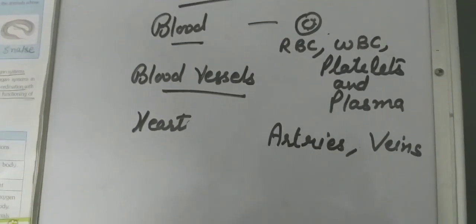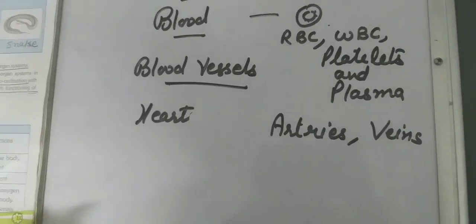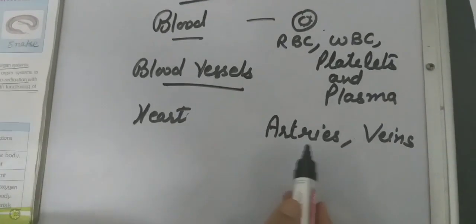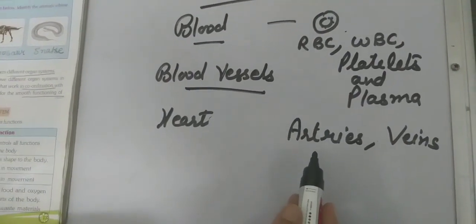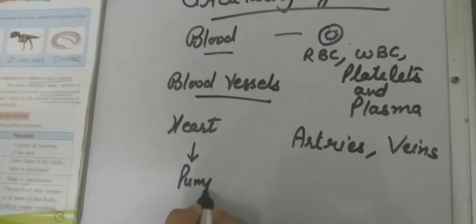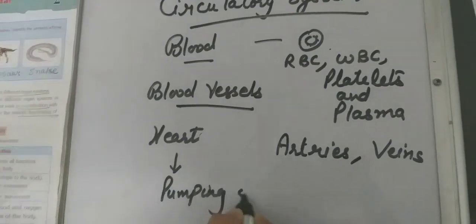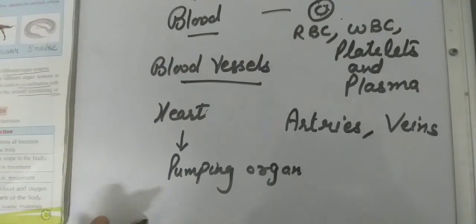They carry oxygenated blood and deoxygenated blood. Oxygenated blood they supply to the body. Deoxygenated blood they collect and supply to the heart. The heart is the pumping organ of our body, which supplies the blood throughout the body.